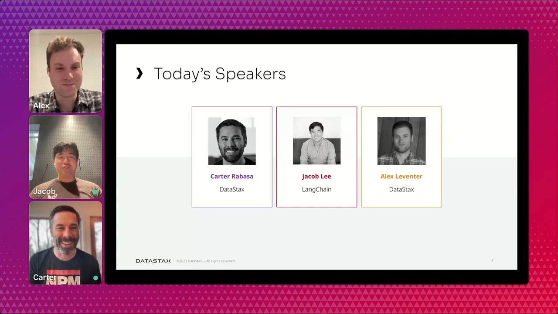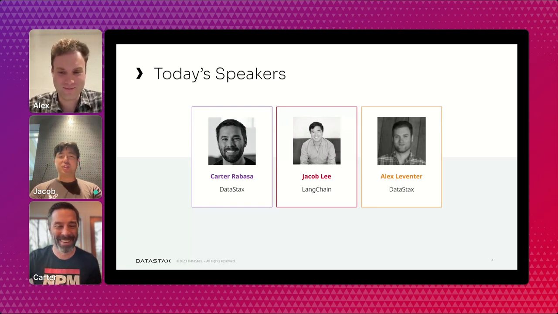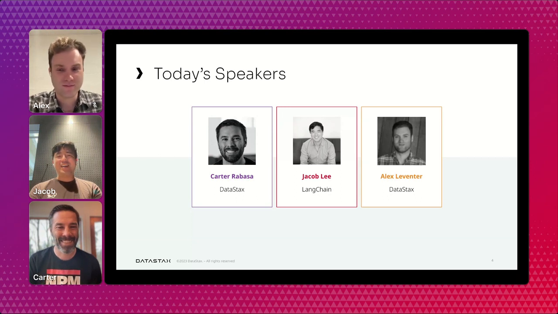Who wants to go first? Yeah, happy to go first. Sure. I'm Jacob Lee. I'm the lead maintainer of LangChain.js. I'm super passionate about bringing all this incredible new technology and LLMs and this whole AI movement to web devs and leveraging their amazing strengths to bring things in production. I live in San Francisco. It's also currently gray and a little bit stormy. I got caught in a rainstorm biking in today, unfortunately. And I am absolutely a semicolon guy. I will die on that hill. But, okay, sorry.